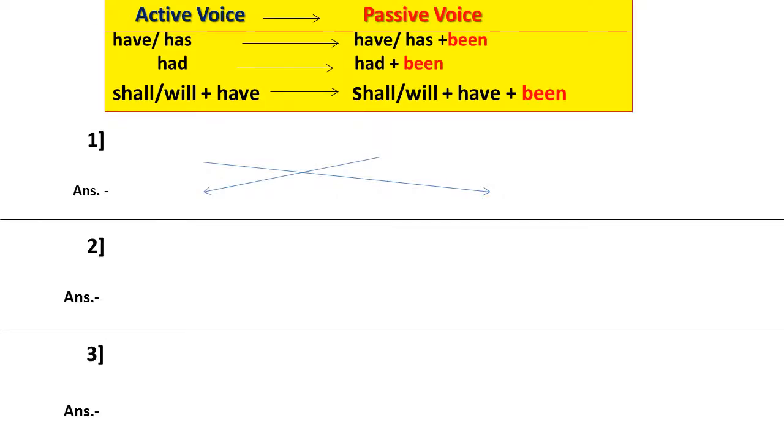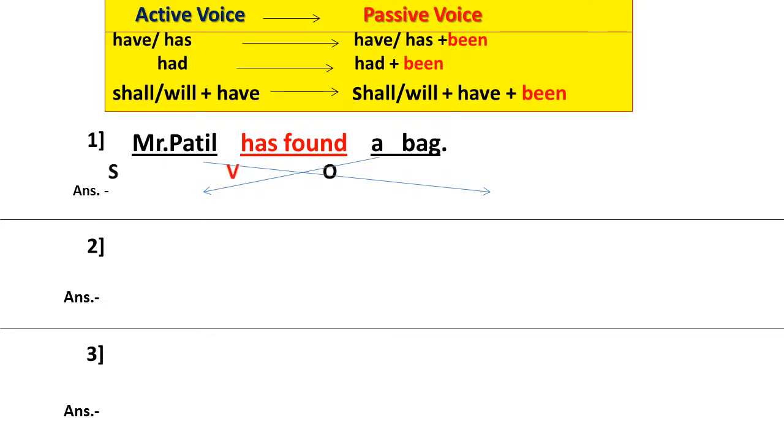We see the perfect tenses: present perfect tense, past perfect tense, and future perfect tense. With the help of examples, we can understand how to solve them. Mr. Patil has found a bag. In this sentence, the subject is Mr. Patil, the verb is has found, and the object is a bag. First, we understand the subject, verb, and object. The tense is present perfect tense, and we know the formula. With the help of the formula and the chart, we write the answer.